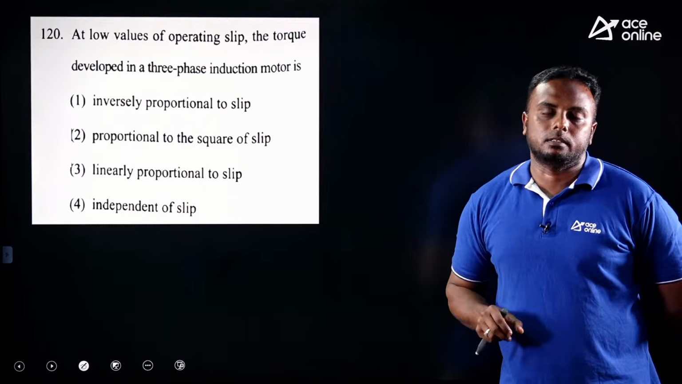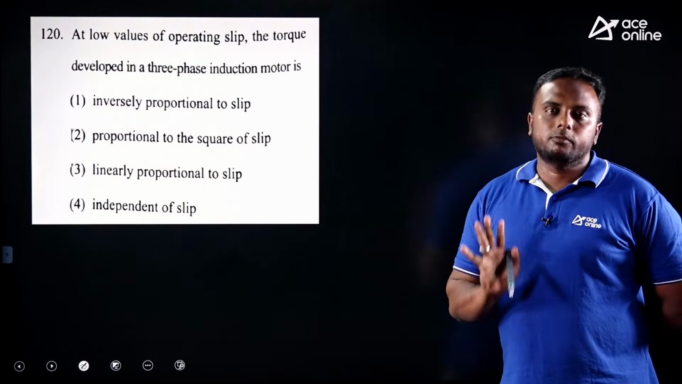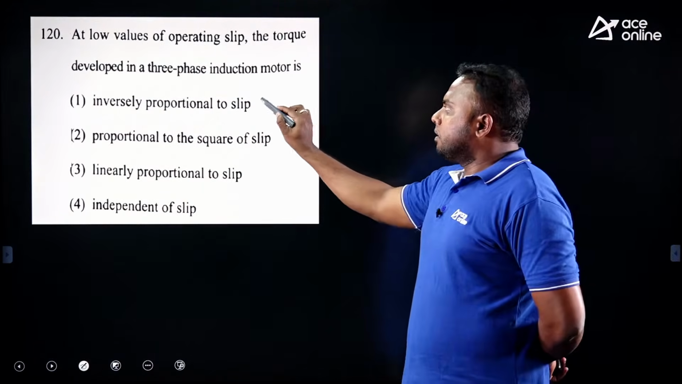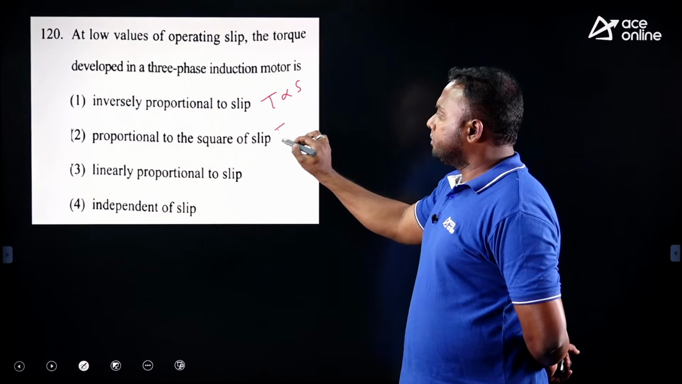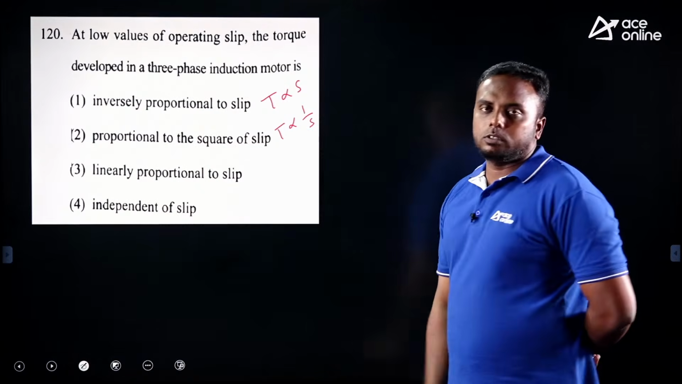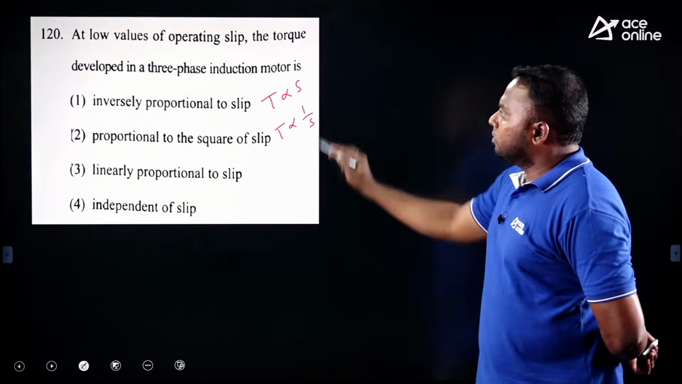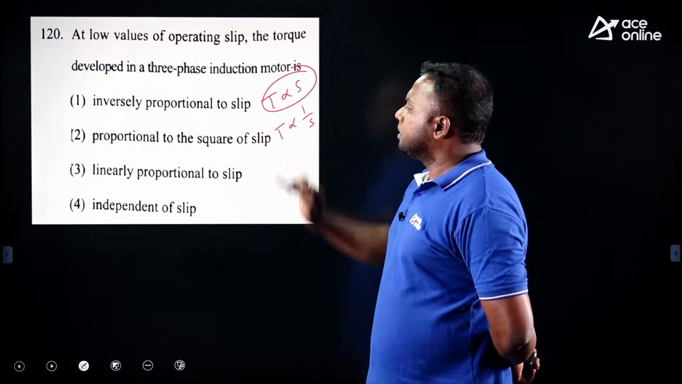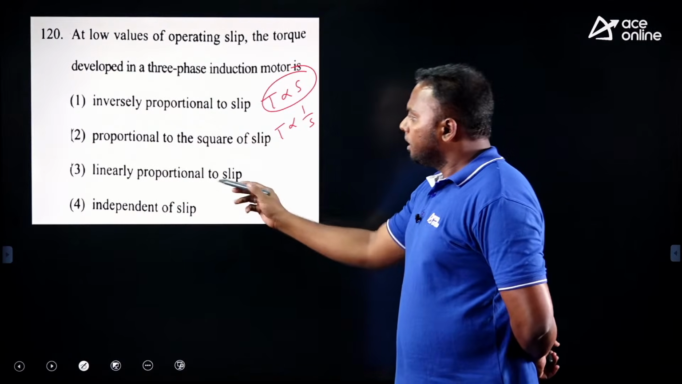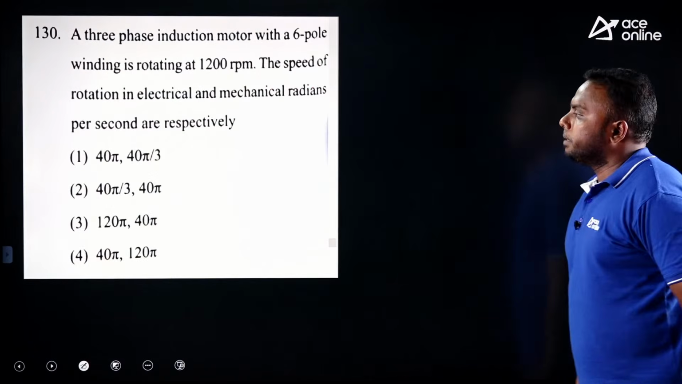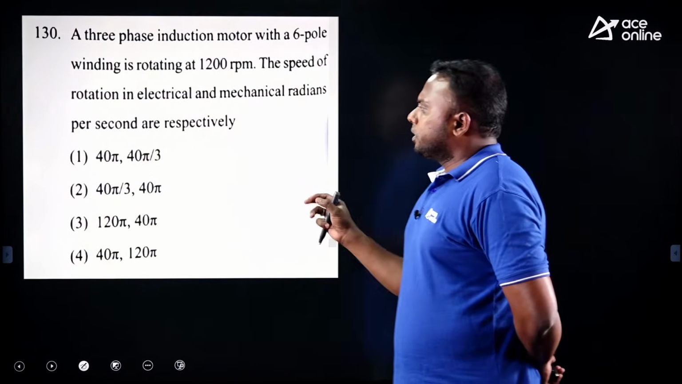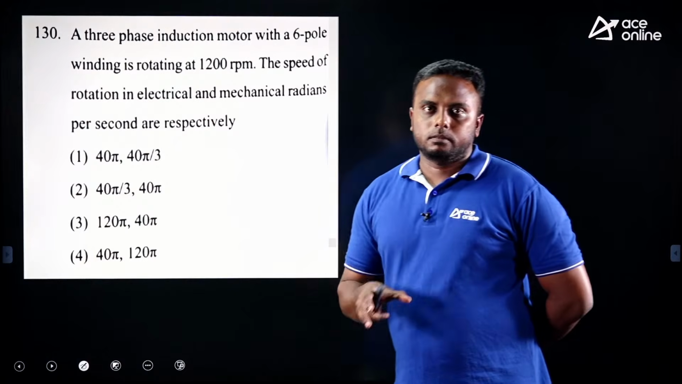So what is the relation? Everything from torque equations. For low values of slip, torque is always proportional to slip. But for high values of slip, torque is inversely proportional to slip, unstable operation. So right now they are asking for low values, torque is directly proportional to slip, that is linearly proportional to slip. Third option is right. Next. Easy question, but you should get the idea here.